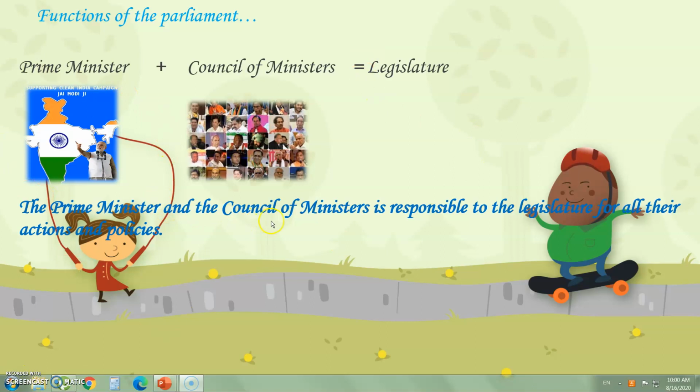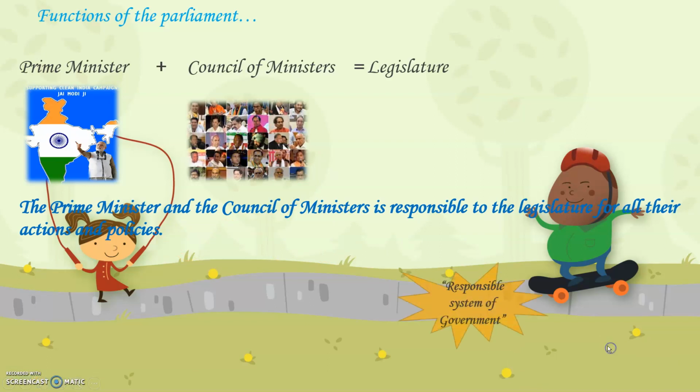So, the Prime Minister along with the Council of Ministers is responsible to the legislature for all their actions and policies. That means whatever new rules or new laws come, who is responsible for it? The Council of Ministers and the Prime Minister. And therefore, it is called a responsible system of government. That means they are actually the people who run the government, who make rules and laws for the country, and that is the reason it is called a responsible system of government. Among the three branches we learned about, legislature, executive and judiciary, the legislature is known as the responsible system of the government.